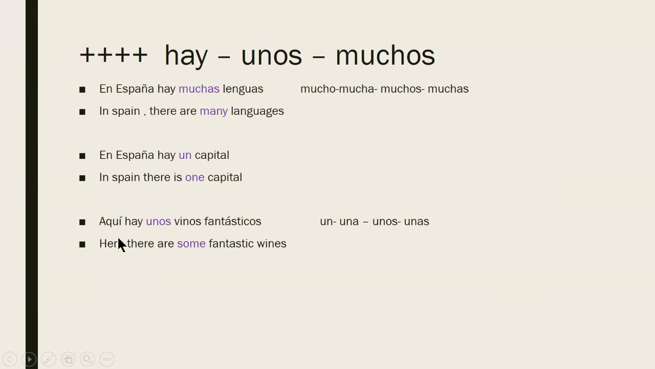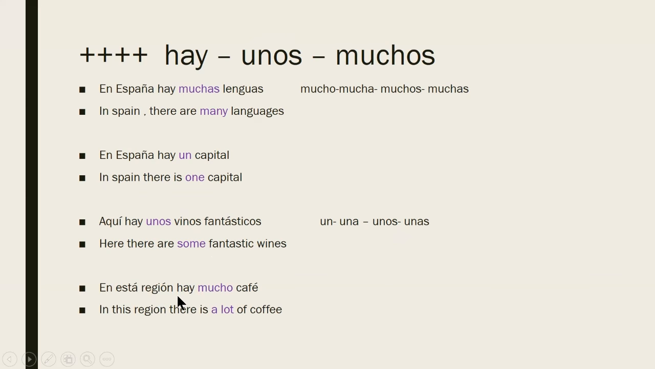Now, aquí hay unos vinos fantásticos. Here, there are unos. The meaning of unos is some here in the sentence. So here, there are some fantastic wines. So you can use una, unos, unas. It depends. Here, vinos, it's masculine plural.